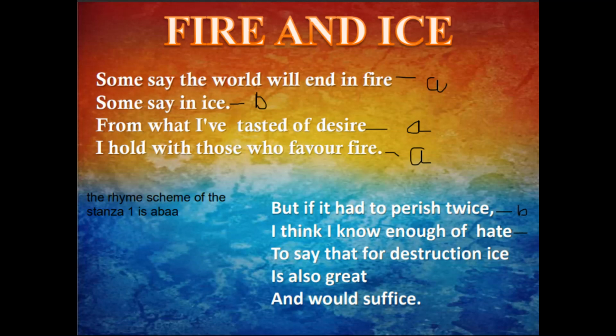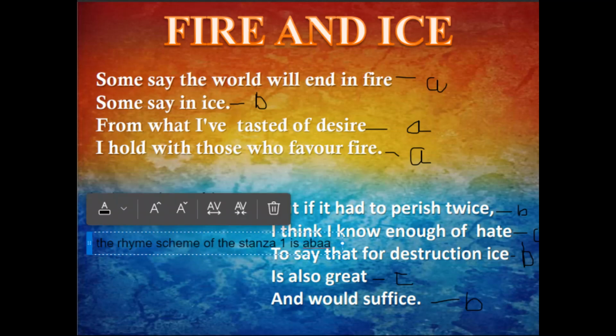Since it sounds different from the both, the new variable will be C. To say that for destruction ice, B, is also great, C, and would suffice, B again. So we can say that the rhyme scheme of stanza 2 is B, C, B, C, B.